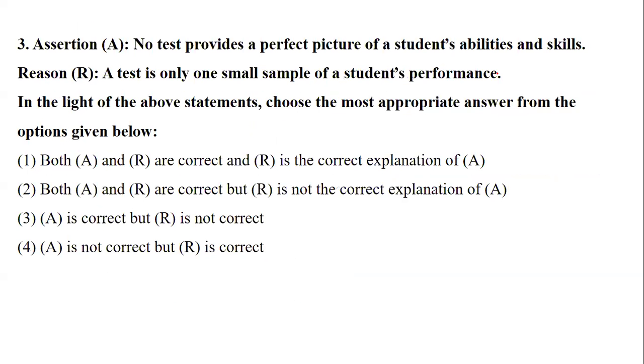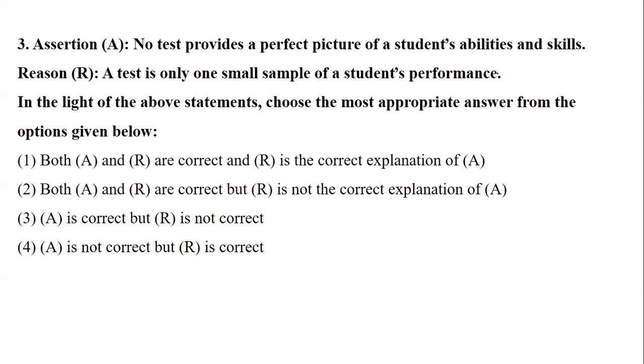Coming to the next question. Now, the next question has assertion and reasoning. So you know how to answer these questions. You have to read the statement of assertion and find out whether it is matching with the reason. So in the assertion, no test provides a perfect picture of students' ability and skills. That's what the statement is.